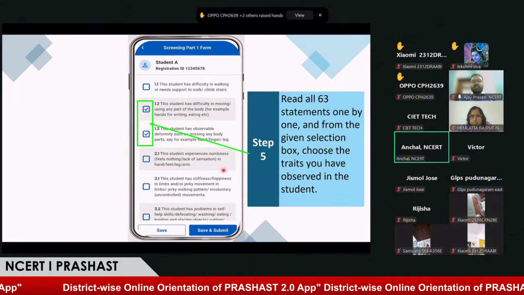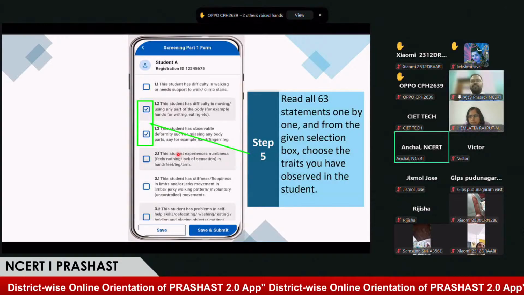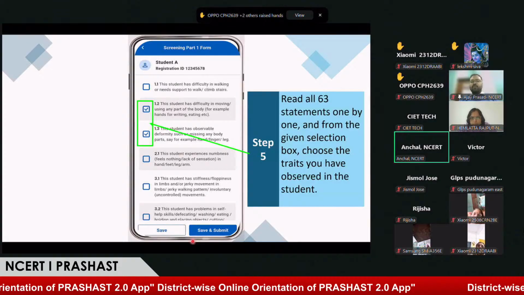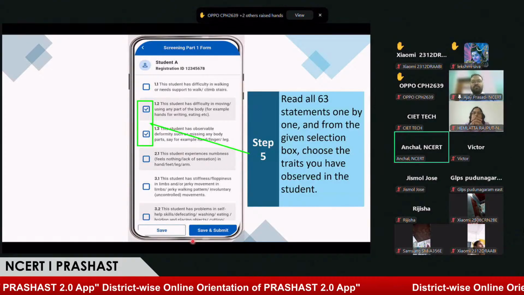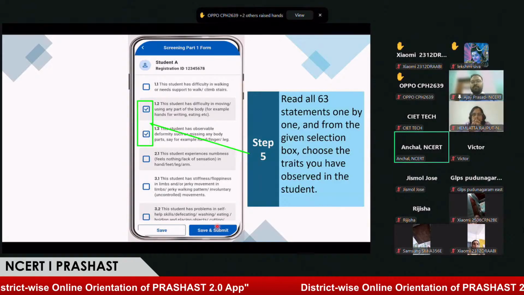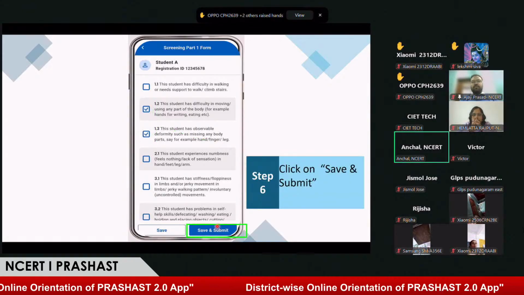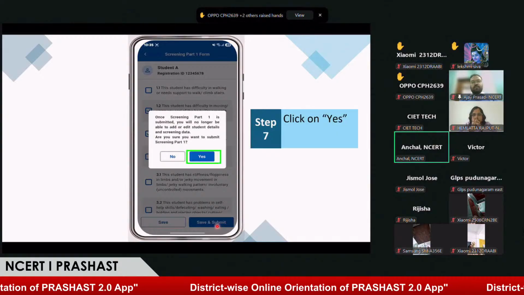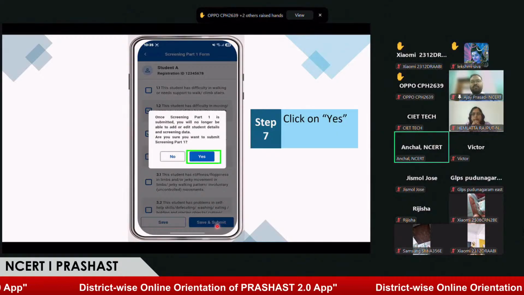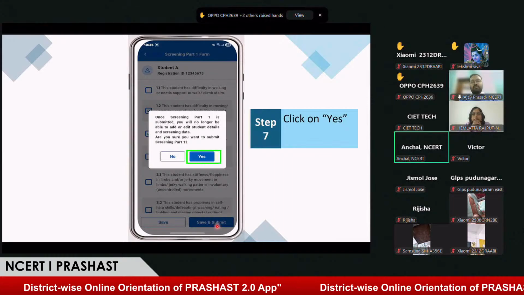Once the screening is done and the teacher has selected all the options, they can go to save and submit. Or if the teacher feels that they need to revisit this form, they can save the progress. So we'll be going forward with save and submit. After clicking on save and submit, there will be a pop-up asking for confirmation.